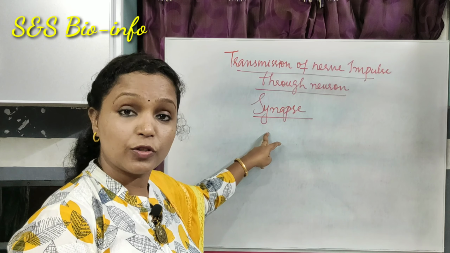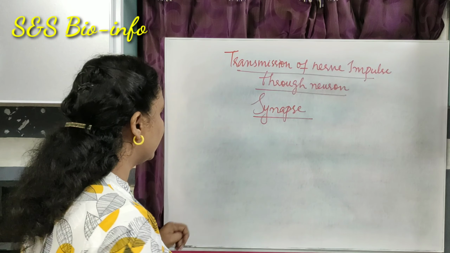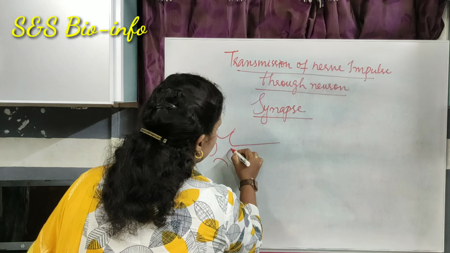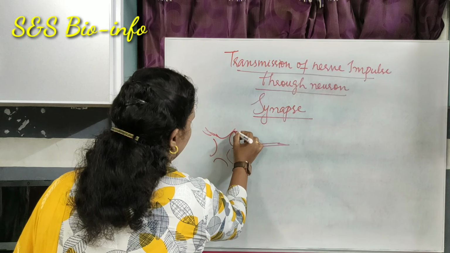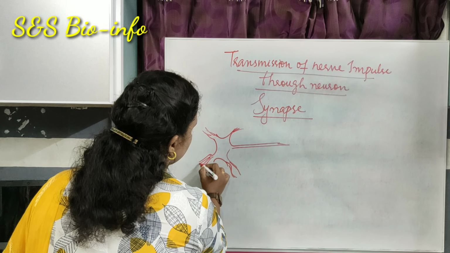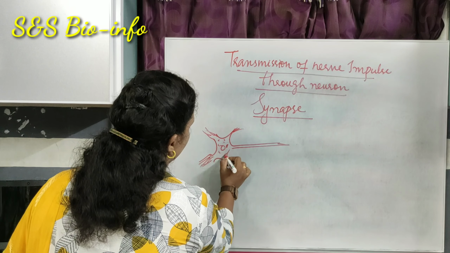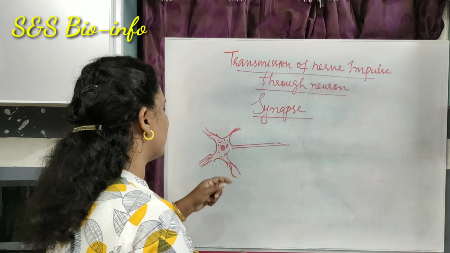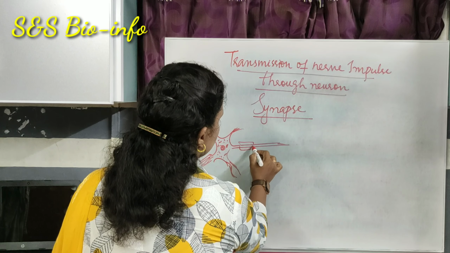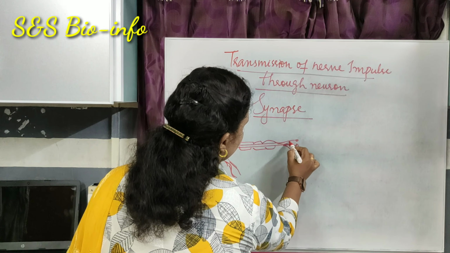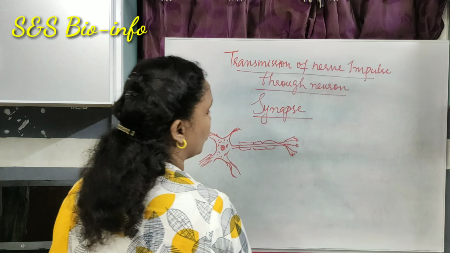For understanding synapse, we need to draw one diagram. So, the neuron has dendrites, the branched structures that originate from the cell body. The cell body has a nucleus, nuclear granules, and dense cytoplasm, and the axon is the longest part of the neuron, and the axon ends with the axonites with the synaptic knob.